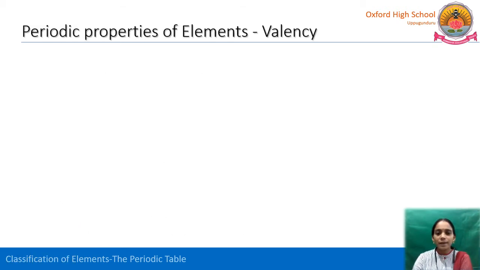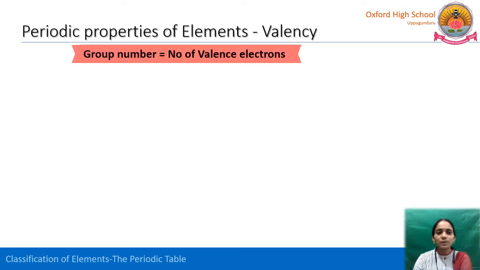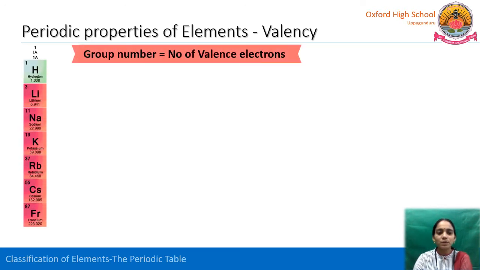Let us see, for example, the first A group elements, from hydrogen to francium. We know that the group number is nothing but the number of valence electrons. So, first A group, we know how many valence electrons are there in all these elements. 1 valence electron.